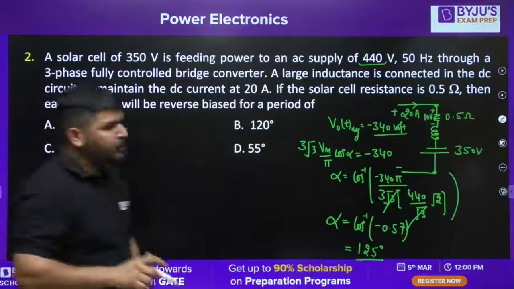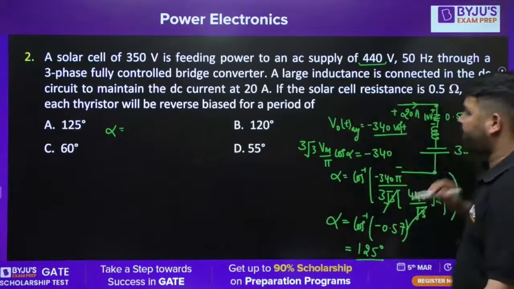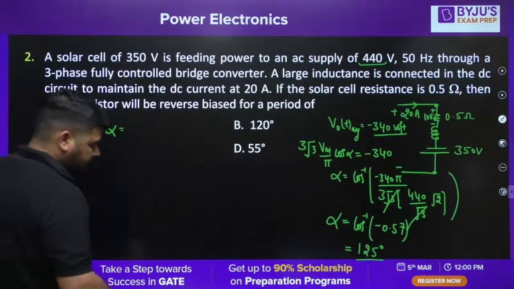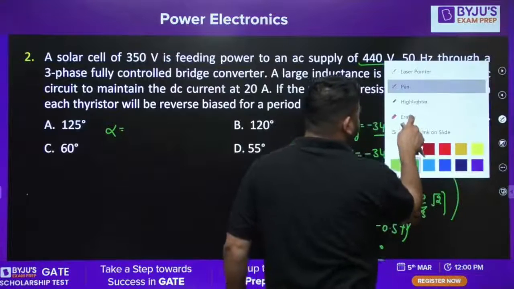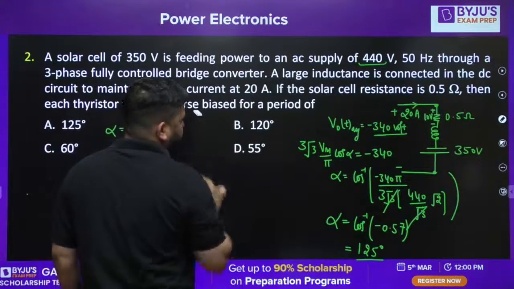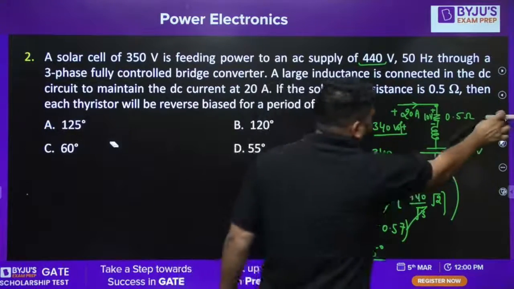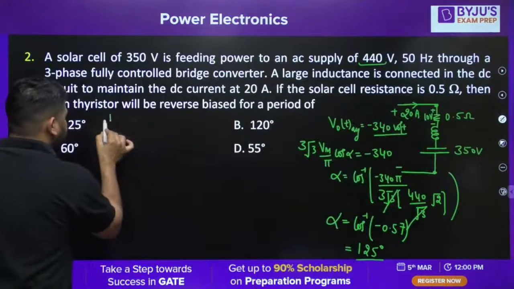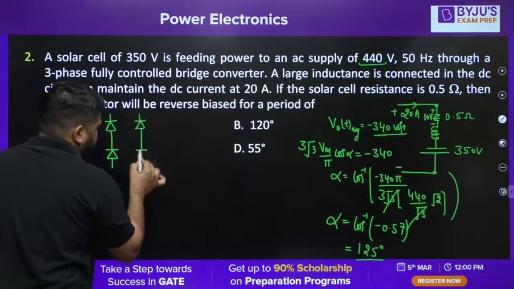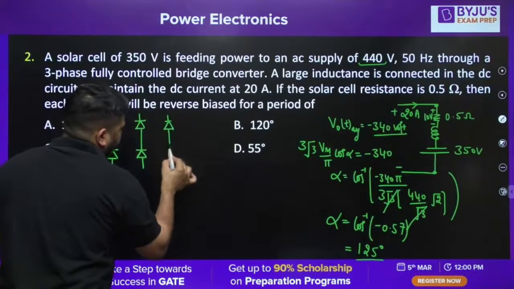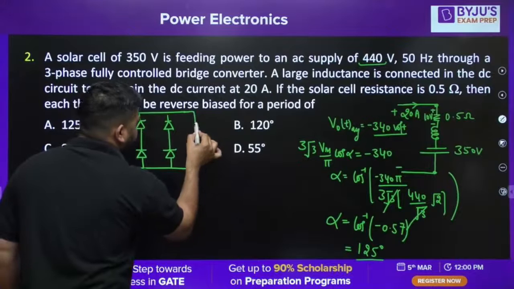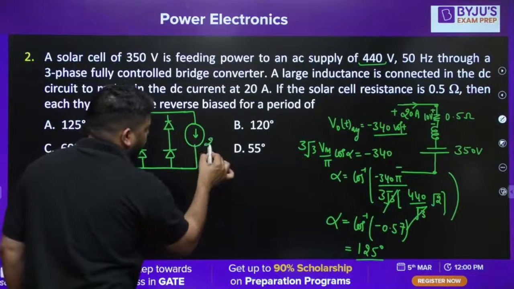Now we need to calculate for what interval the thyristor is reverse biased. It's a challenging problem, because till now we have calculated the firing angle alpha, but in this question we don't require the firing angle because it is not asked. They have asked for what interval the thyristor will be reverse biased. So let's try to solve that. This is my thyristor. Now we need to plot. Let's assume that the current is constant at 20 ampere, and continuous conduction is there.